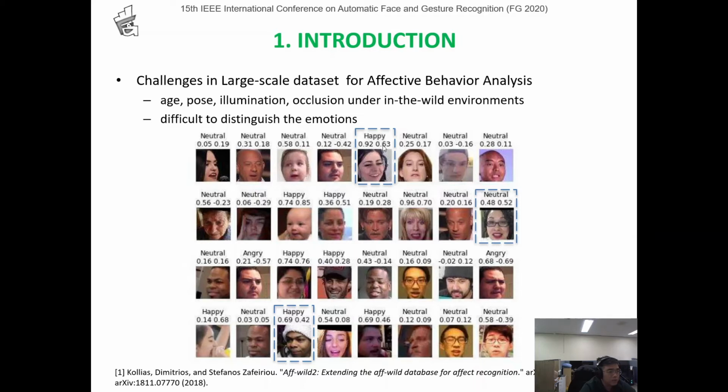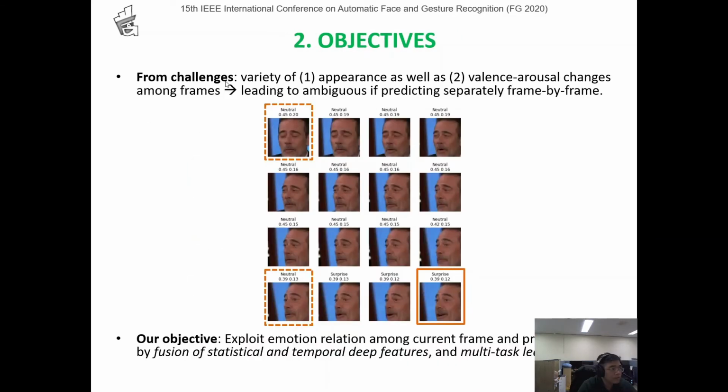Other problems from the challenge: variety of appearance as well as valence-arousal change among frames, leading to ambiguity if predicted separately frame by frame. For example, the current frame of a surprise emotion and a neutral emotion are different categories but have nearly the same valence-arousal, which is ambiguous.